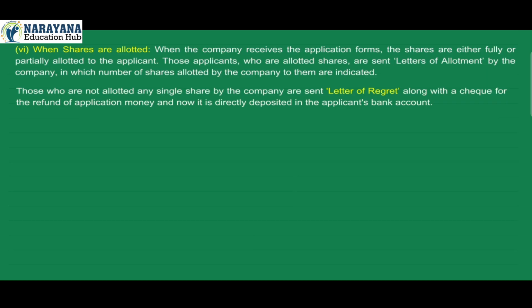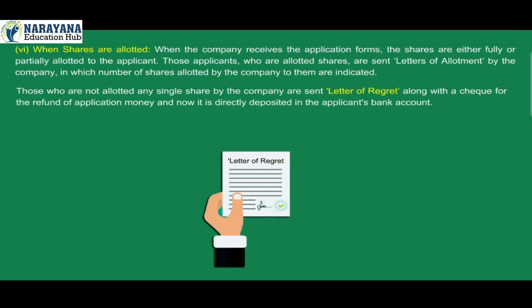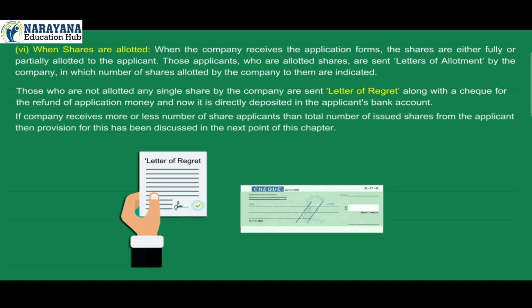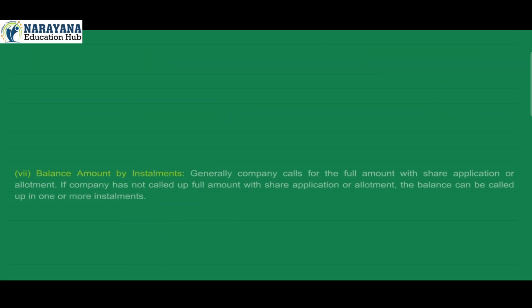Those who are not allotted any single share by the company are sent letter of regret along with a check for the refund of application money, and now it is directly deposited in the applicant's bank account. If company receives more or less number of share applications than total number of issued shares, then provision for this has been discussed in the next point of this chapter.